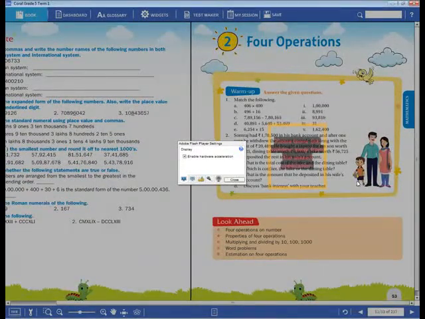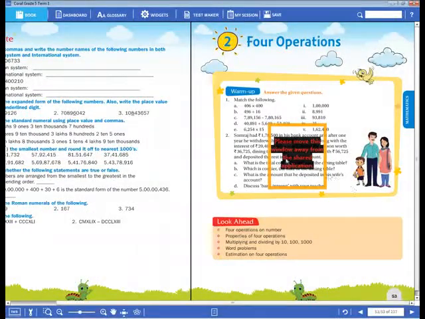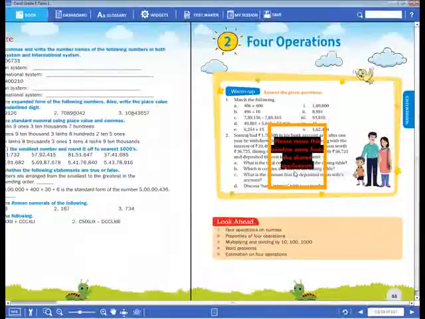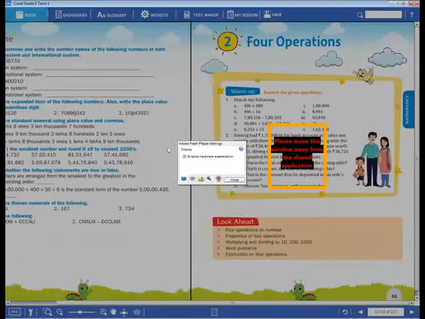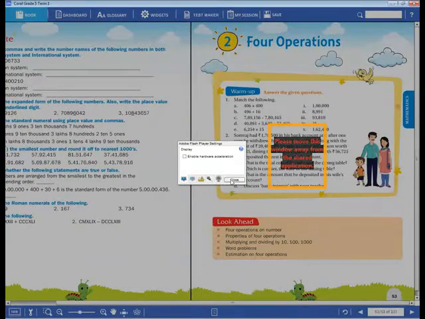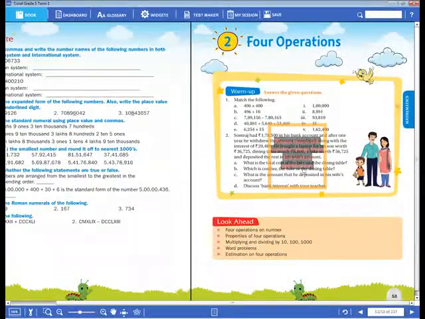Wait, dear children. By reading the numbers, you should understand the word problem, and after that do the problem. Wait, here one more box has come now.